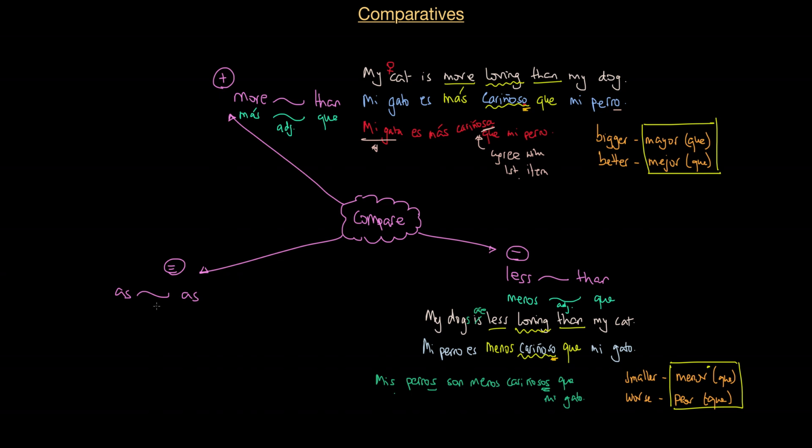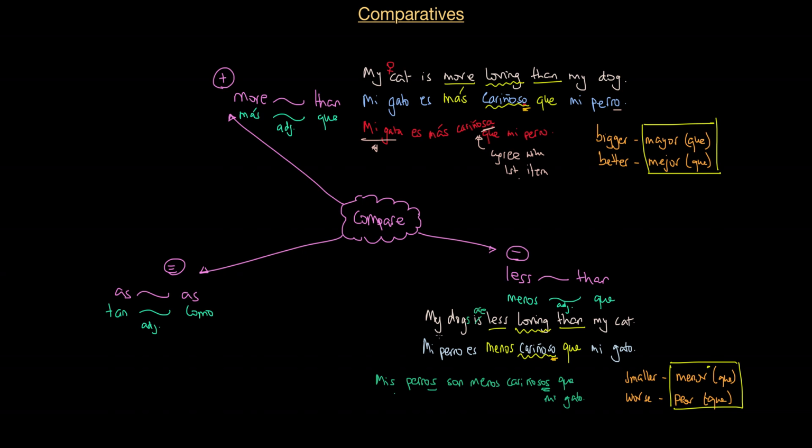Okay, and now finally, let's look at when we're saying that 2 things are equal to each other. Okay, they're as good, as bad, as easy, as difficult as each other. So in that case, in Spanish, I use tan como. Okay, tan, adjective, como.